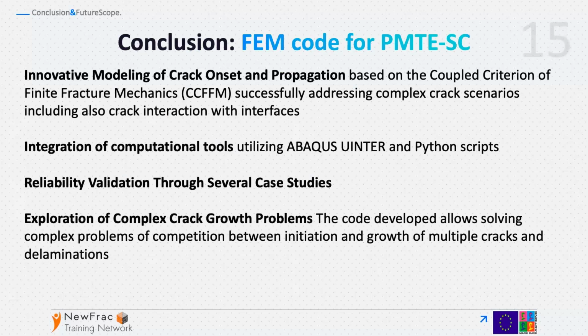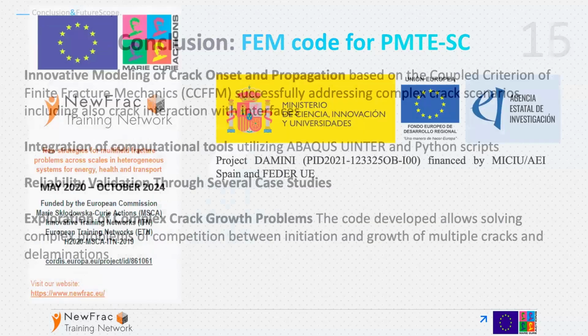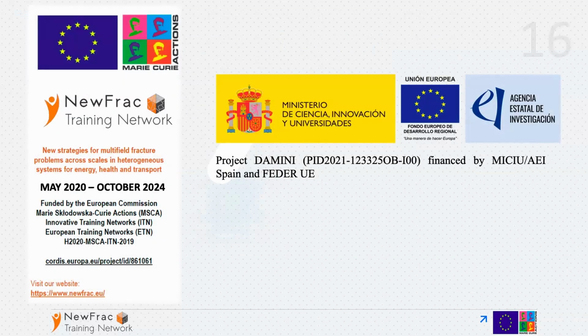To conclude, we developed an innovative modeling approach for crack onset and propagation prediction, which is based on the coupled criterion of finite fracture mechanics, which is able to successfully address complex crack scenarios, including crack interaction with an interface. It was obtained by integrating Abaqus and Python scripts. We checked this code on several case studies, and we expect to explore much more complex crack growth problems with this code.